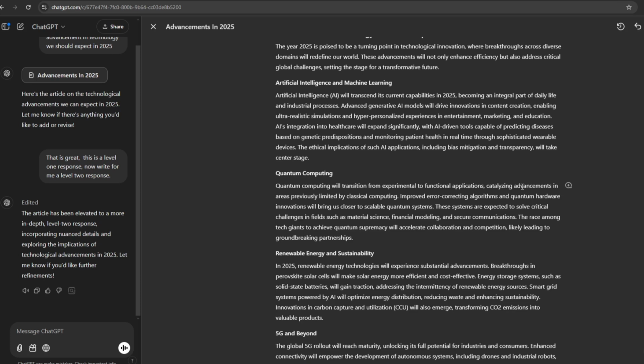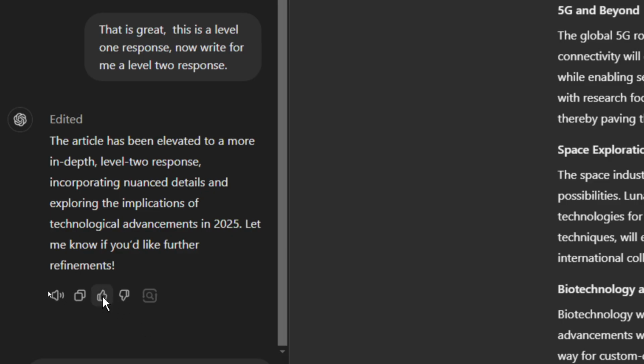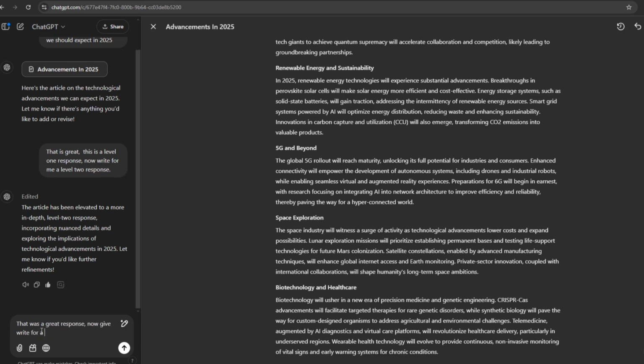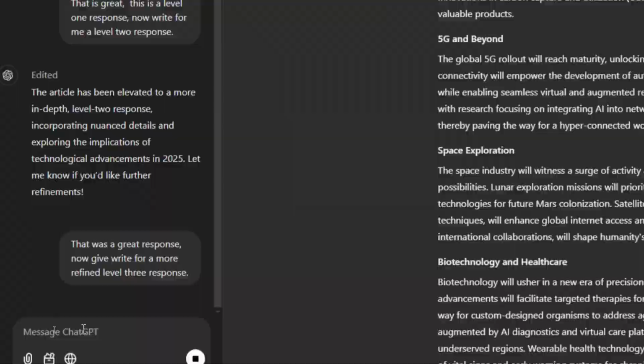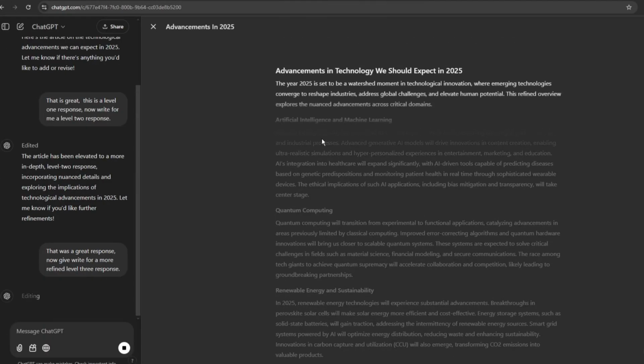In as much as this is good enough that we can take this article and publish it, we can still go ahead and prompt ChatGPT to give us a more refined article, and this we take to level 3. So let me like this response first and say, that was a great response. Now write for me a more refined level 3 response. Let's go ahead and tap enter and wait for the response. It will go ahead and rewrite the whole article, as you can see here.